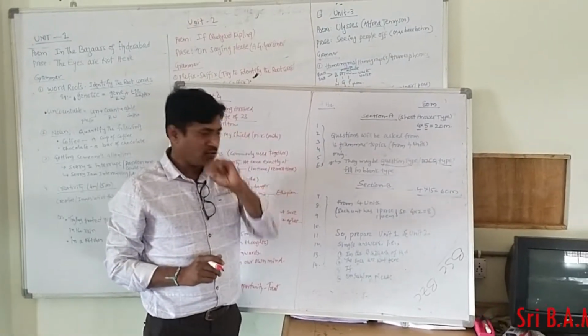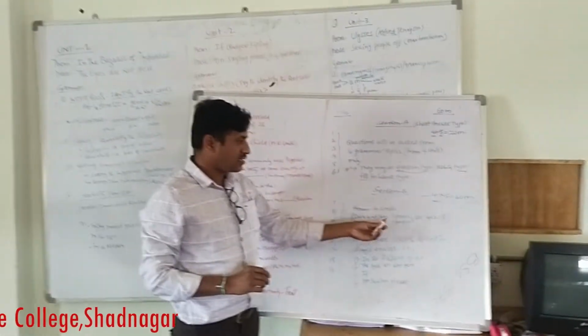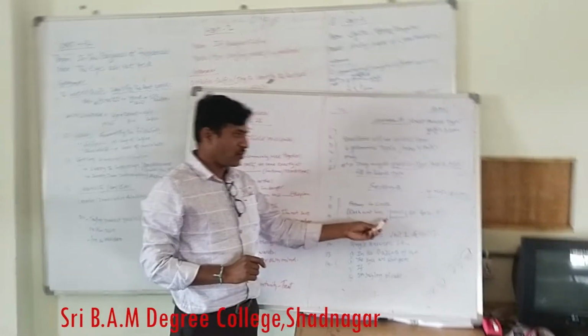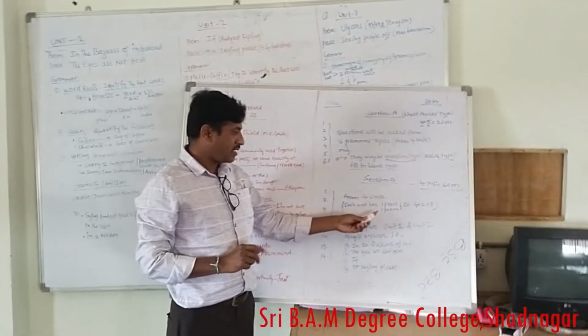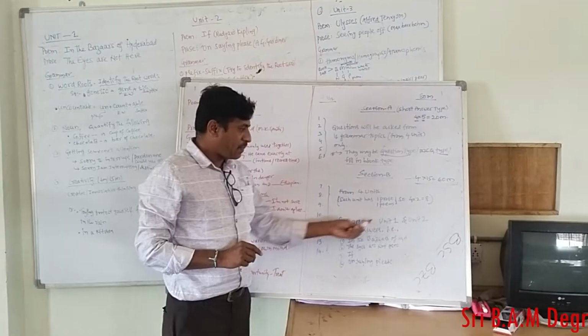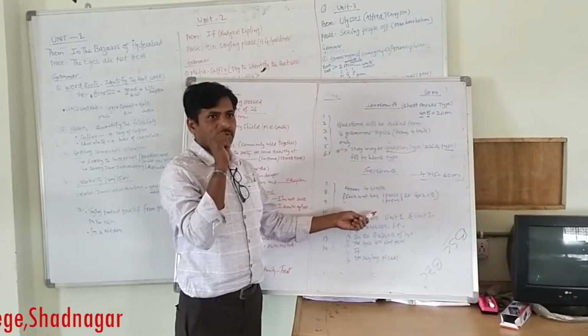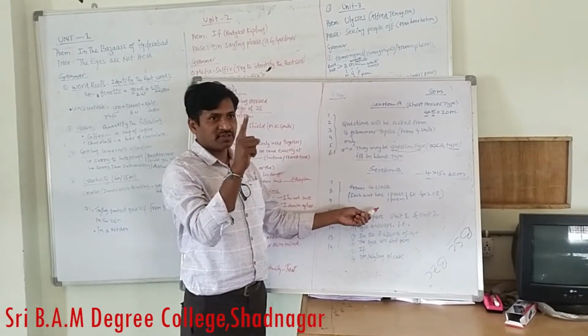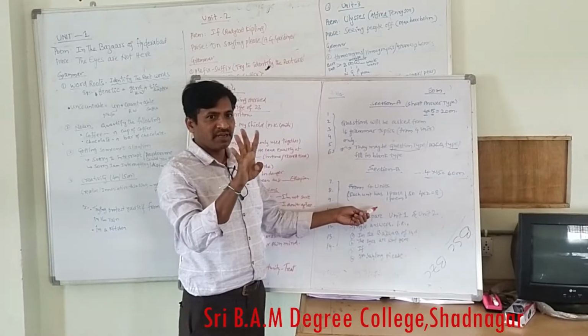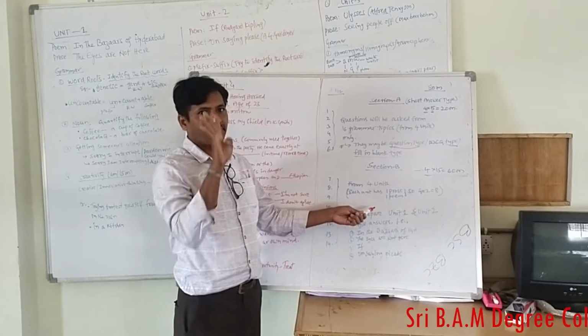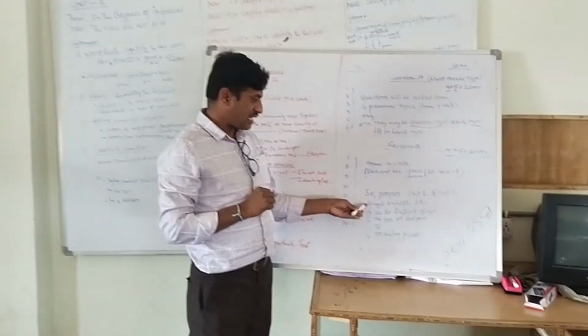As you know, we have 4 units. Each unit has one prose lesson and one poem. So prepare only 2 units: the first unit and the second unit. The first unit prose and poem, the second unit prose and poem. In that way you can cover 4 lessons, 4 short stories.